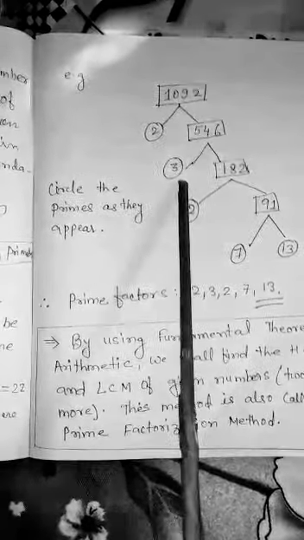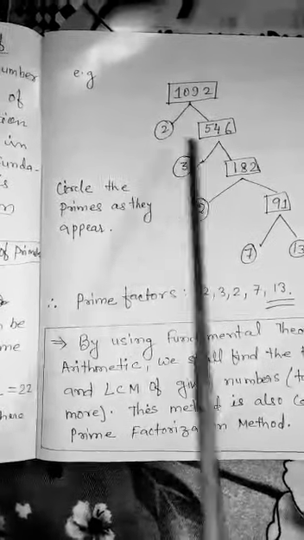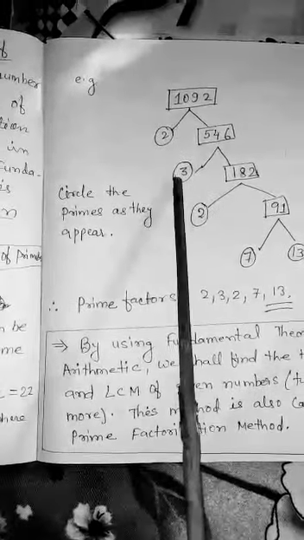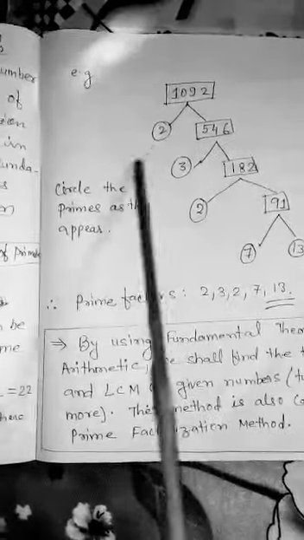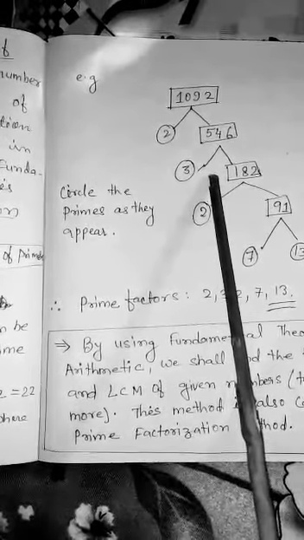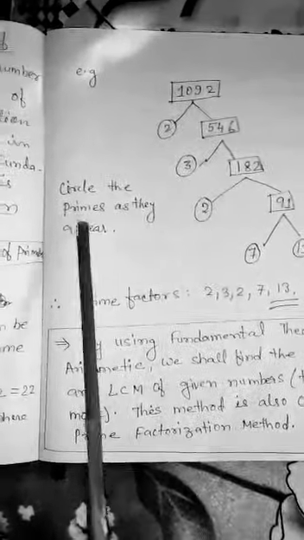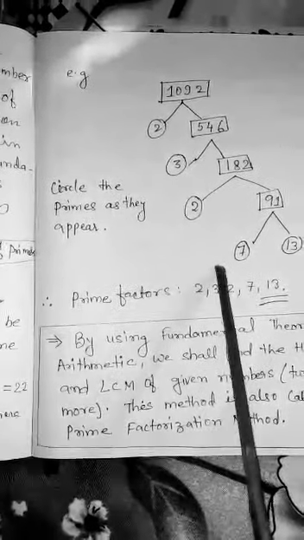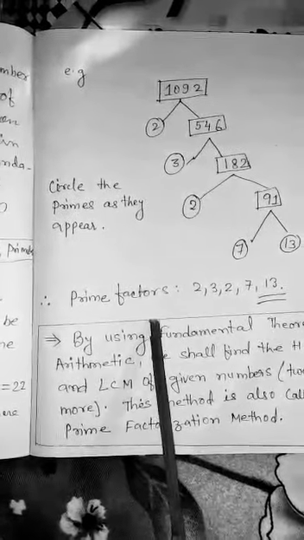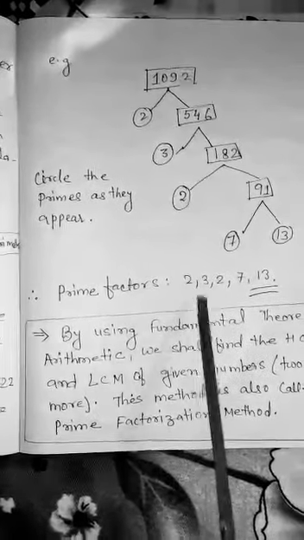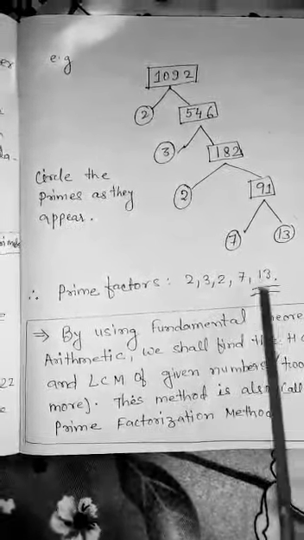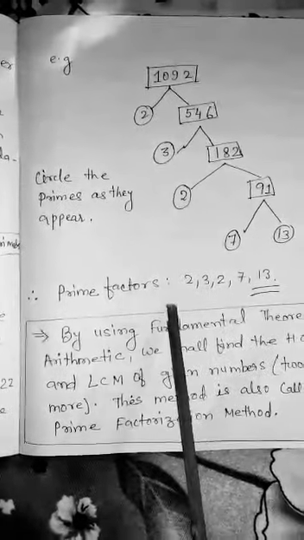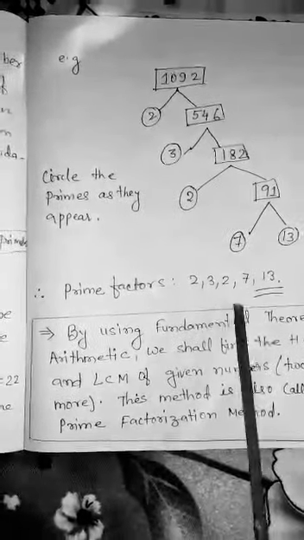Now after seeing the factor tree, you can ask why ma'am has written 2 here and 3 here. See, you can write in another way also. Here 2, again you can write 2. So you can use any method. Is that clear? And you know this also. So here we circle the primes as they appear. So here the prime factors of 1092 are 2, 3, 2, 7, 13. You can follow any order: 2, 2, 3, 7 and 13.